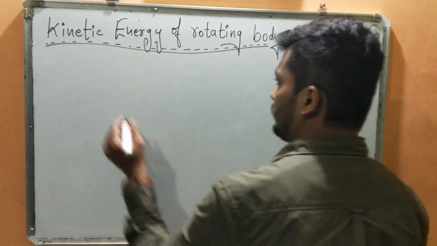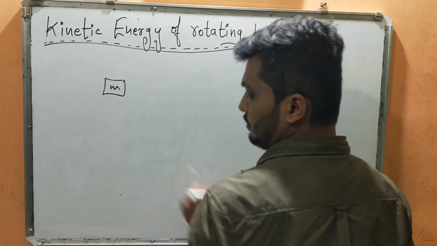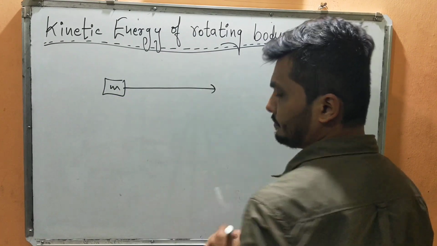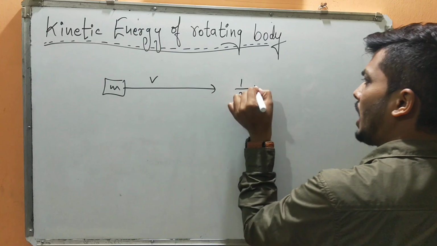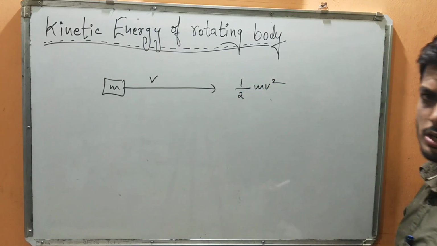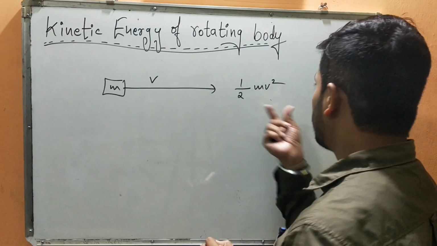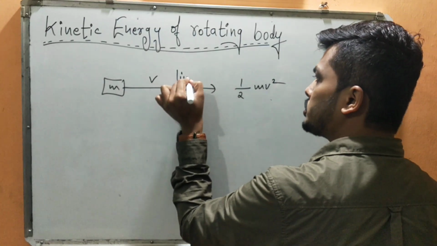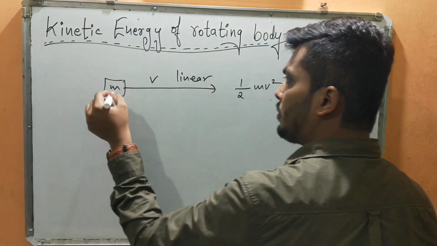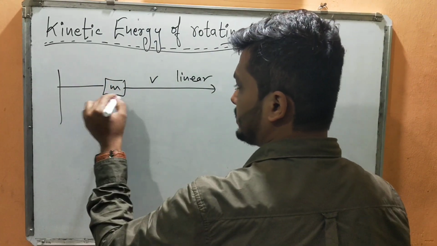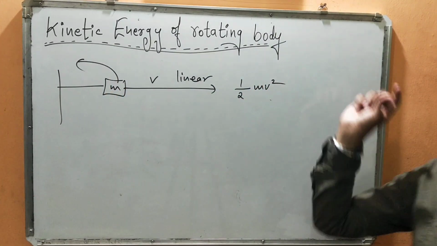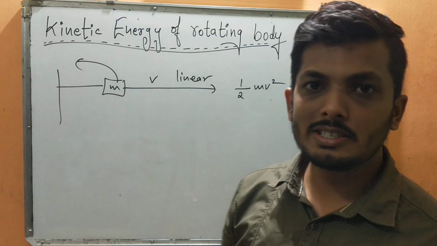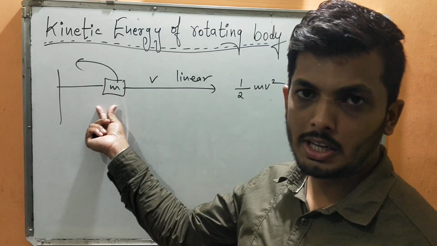If there is a body of mass m moving in a straight line with a certain velocity v, its kinetic energy is given by half mv square. Right? Now this is valid for linear motion. What if that same body is fixed to one particular axis and is rotating about that axis? Then it will have rotational motion. So what is the kinetic energy of this rotating body?